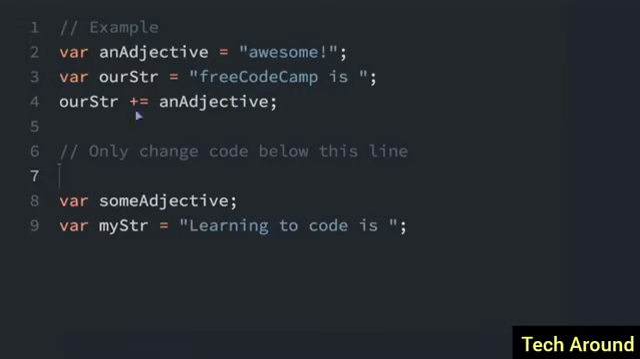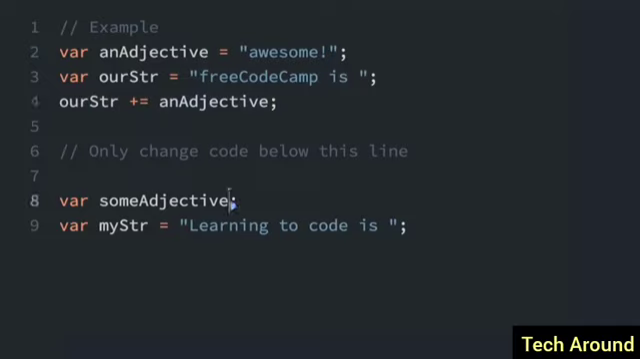You can append variables to strings with this plus equals operator. You can see we have this variable, an adjective, which is set to the word awesome. And then we have another variable, FreeCodeCamp is. And then we have our string variable plus equals an adjective. So now our string is going to equal FreeCodeCamp is awesome.